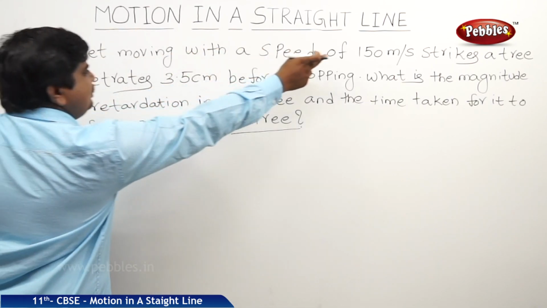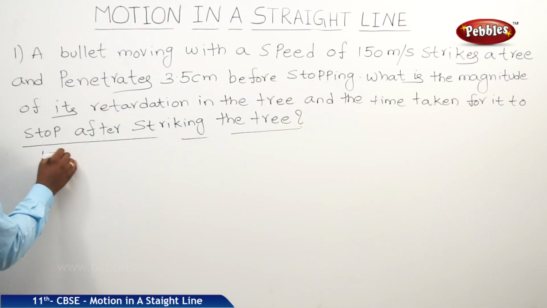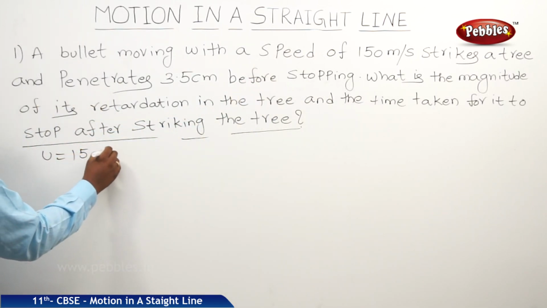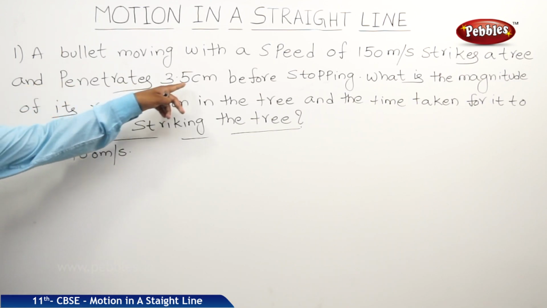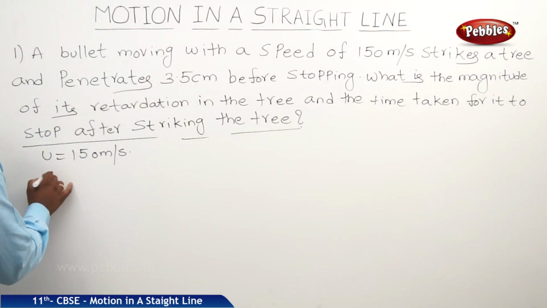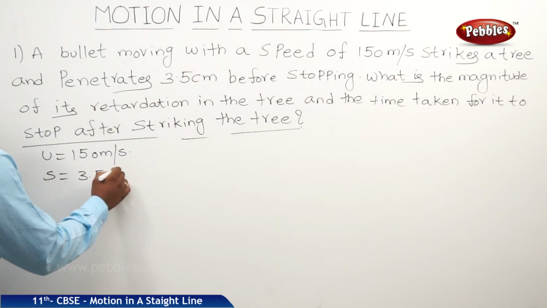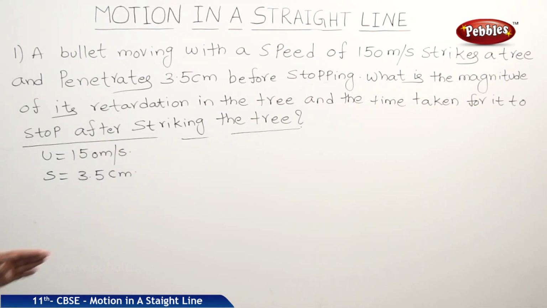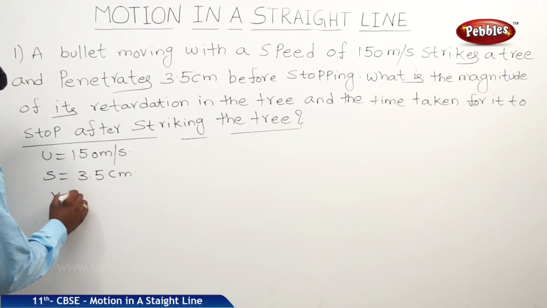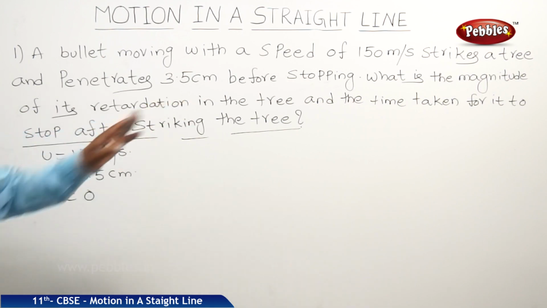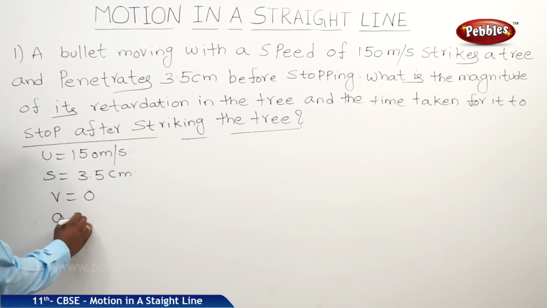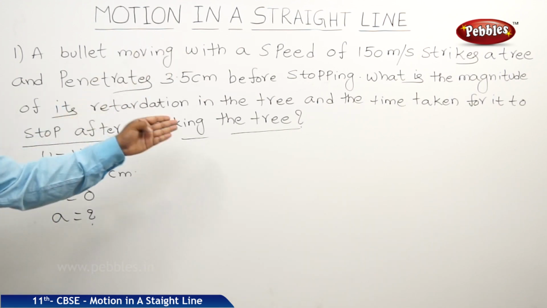Moving with the speed of 150 meters per second, means initial velocity is 150 meters per second, strikes a tree and penetrates 3.5 centimeters, means distance travelled is 3.5 centimeters. Before stopping means final velocity is 0. With this velocity, it was travelled to this much distance and comes to rest. What is the magnitude of its retardation in the tree? Next, time taken for it to stop.